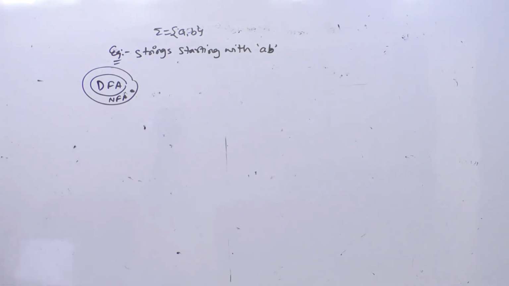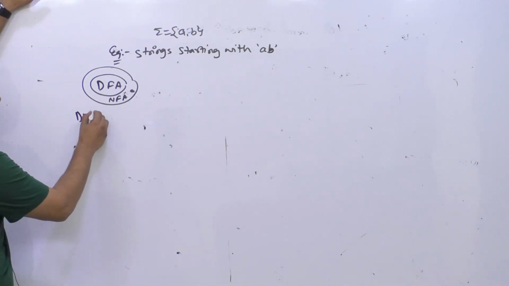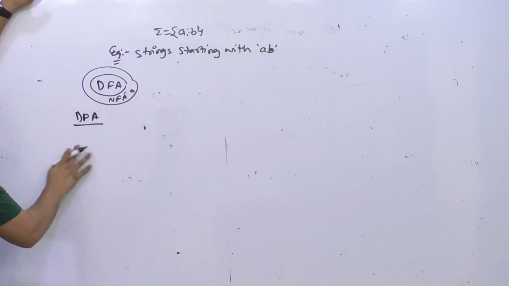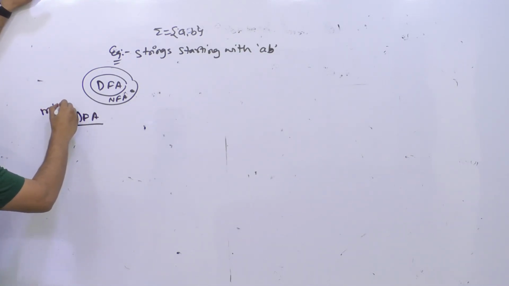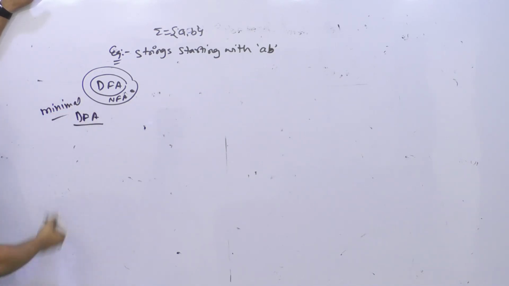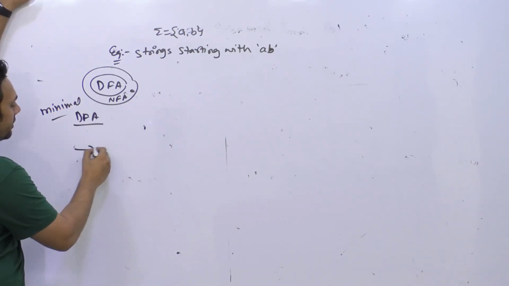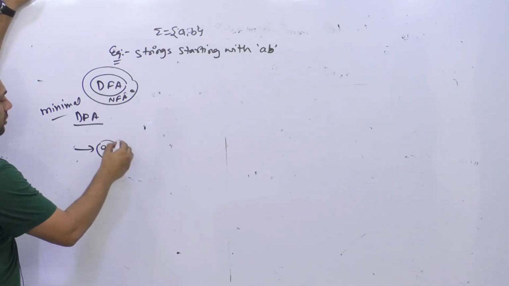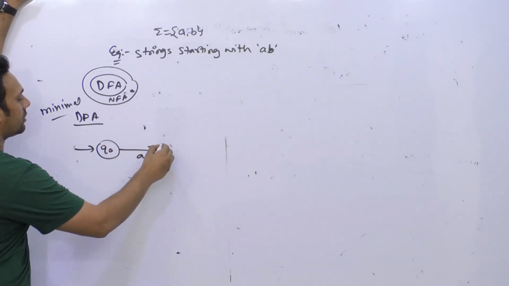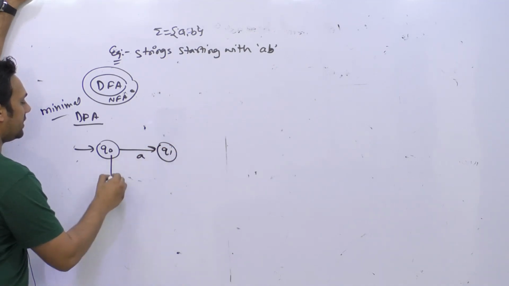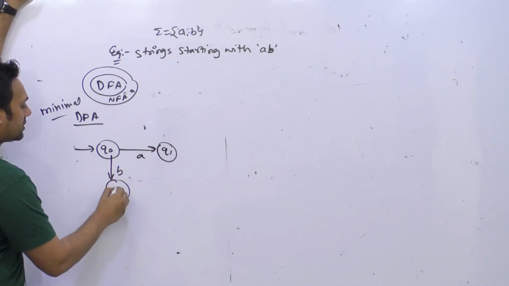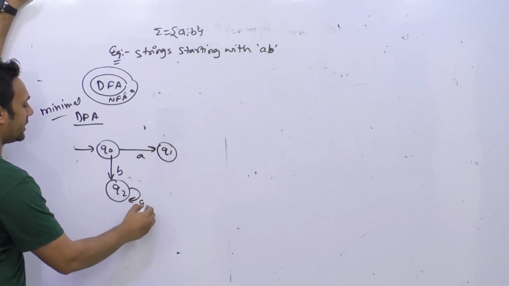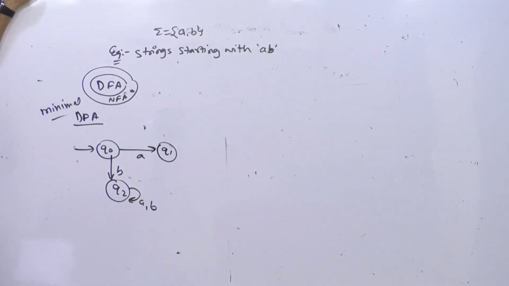If I create a DFA for this, it will look something like this, and I'm creating a minimal DFA, that means one having the minimum number of states. Initially you are at state Q0. If I see a symbol A, I'll go to state Q1. But if I see a symbol B in the beginning, I'll go to state Q2, which is going to be a dead state, or you can say trap state.